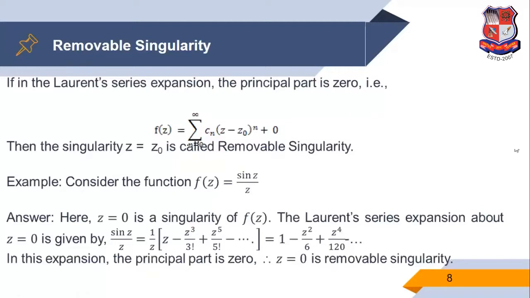Now next, removable singularity. So if in the Laurent series expansion the principal part is 0. In a pole, the principal part has a finite number of terms. Removable singularity means the principal part is 0. That is, f of z is only the first part, and the second part is 0. Then the singularity z is equal to z0 is called a removable singularity.